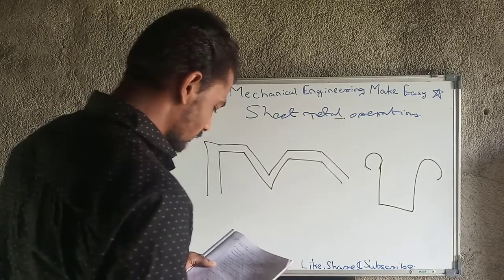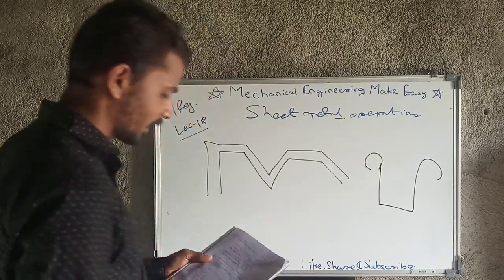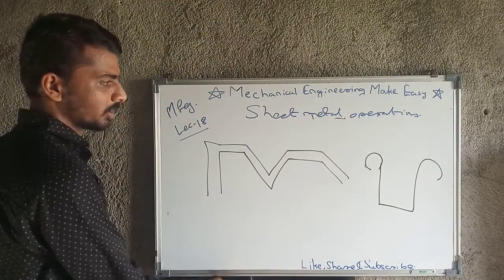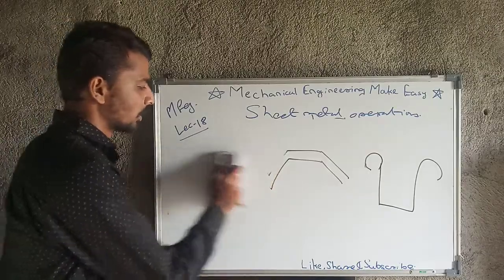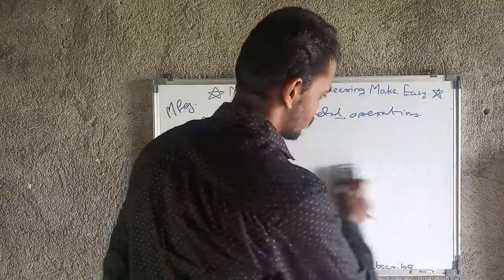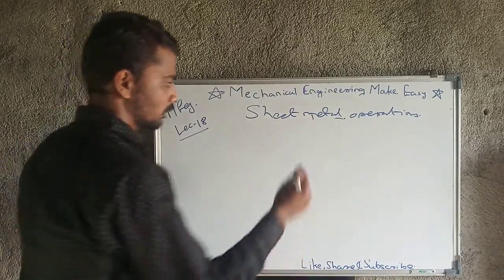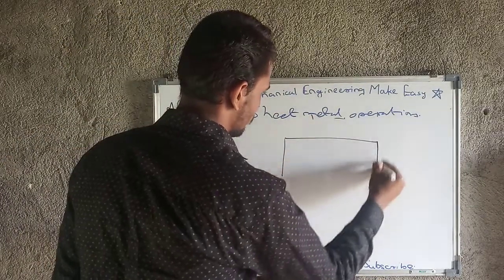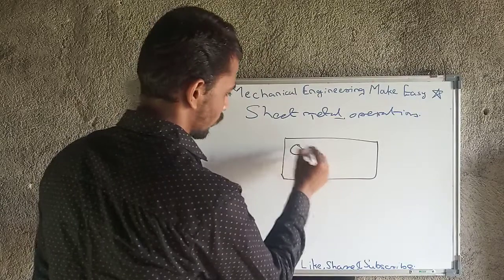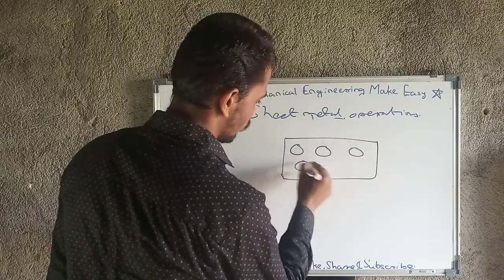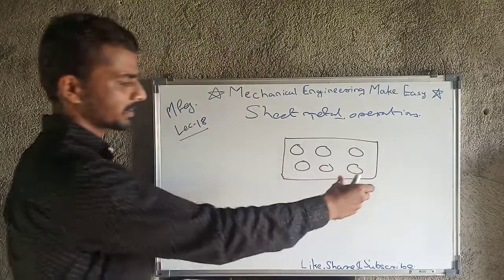Then we will move towards the next, that is perforating. What is perforating? Perforating means we perform a number of repetitive punching operations on the same sheet, with one fixed pattern. This is the sheet and we are going to punch a number of holes, which have one fixed pattern.